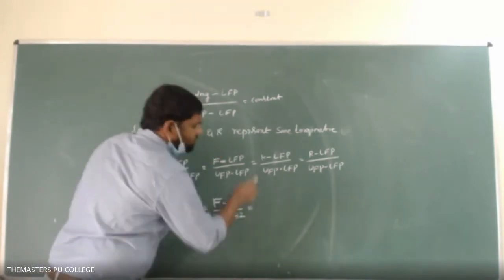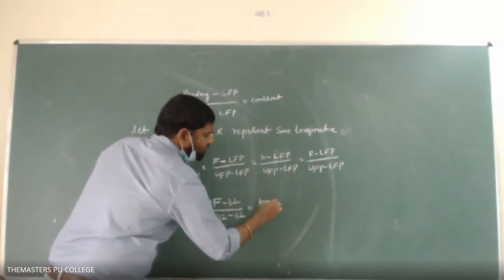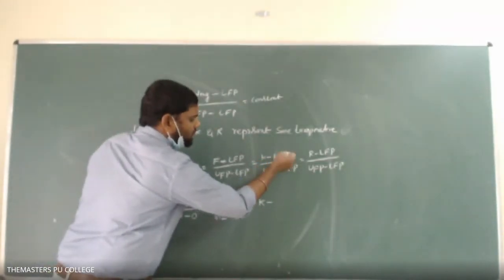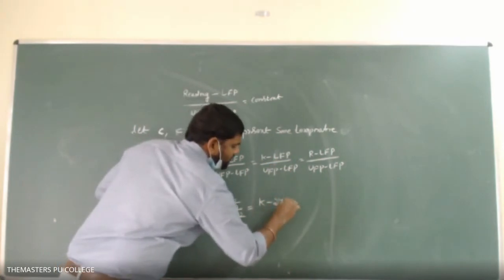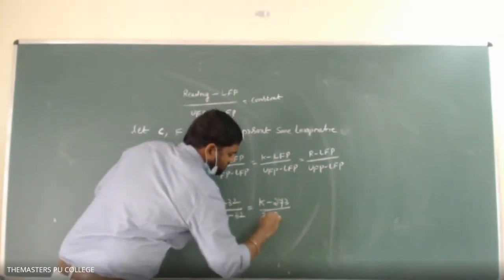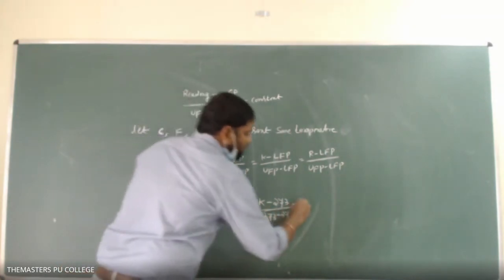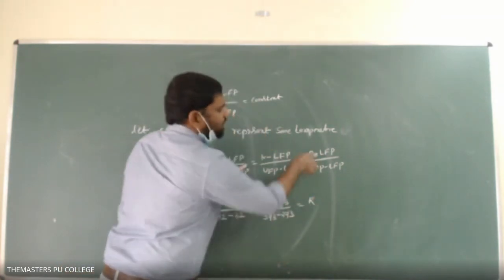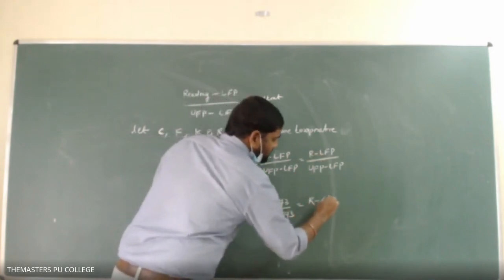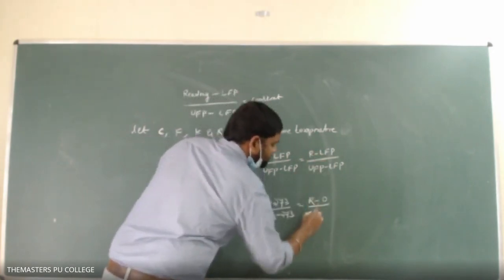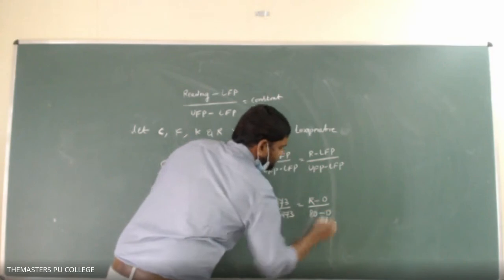That equals K minus 273 divided by 373 minus 273. That equals R: the lower fixing point on Reaumur scale is 0 and the upper fixing point is 80.